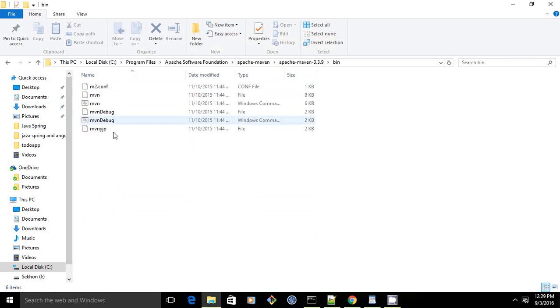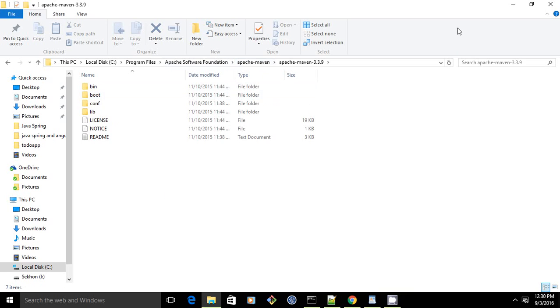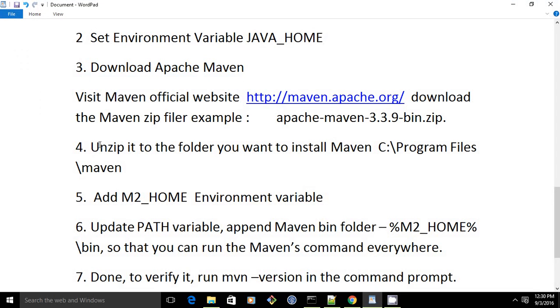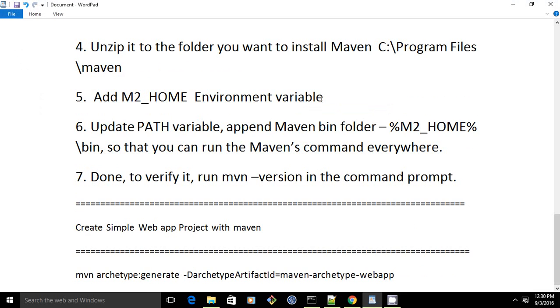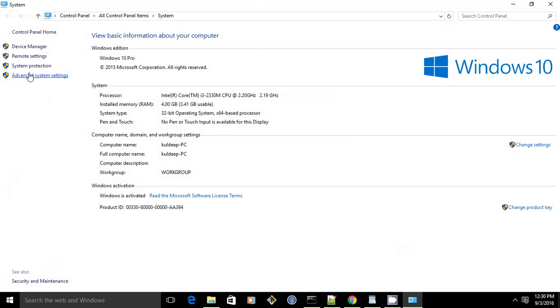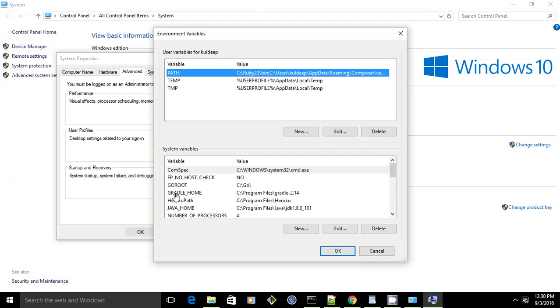Now next step is to set the M2 variable. Add the M2_HOME environment variable. Now the M2_HOME variable is fairly simple. Go to This PC, properties, advanced system settings, environment variables, and add new.